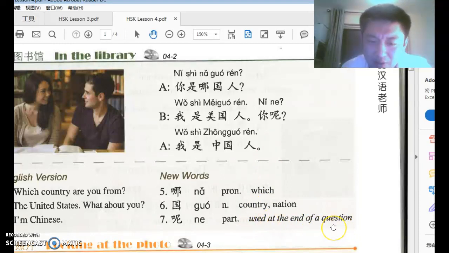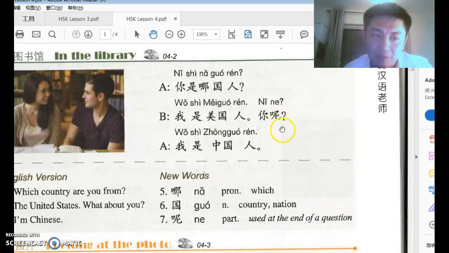Oh, yeah, whatever. We know that, but what does it mean? It means how about or what about. So here, 你呢? You, how about you? Can be translated as and you. And how about you? What about you? Okay. Now, so the A says 我是中国人. I am a Chinese person.